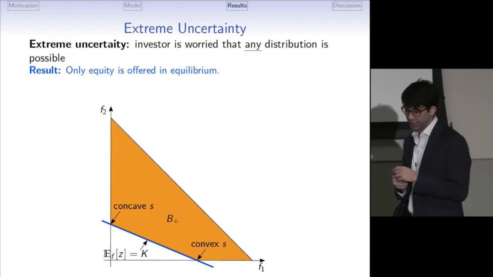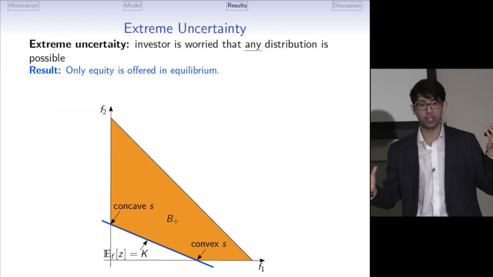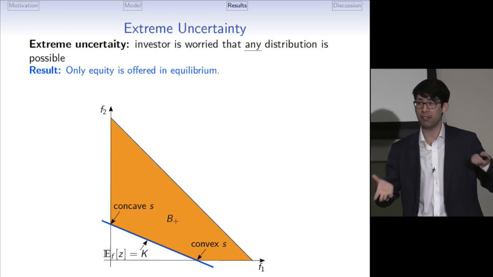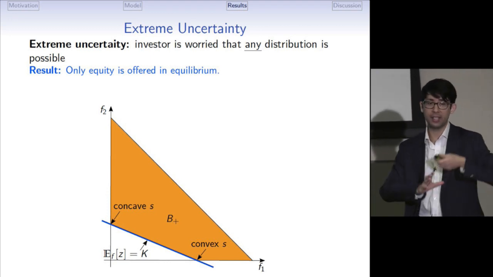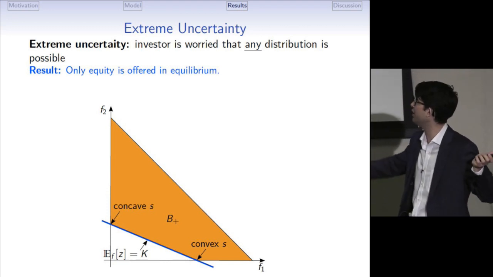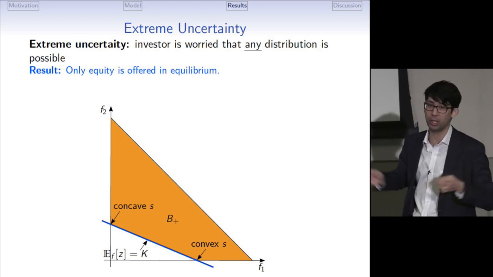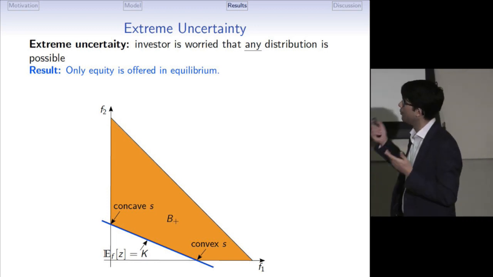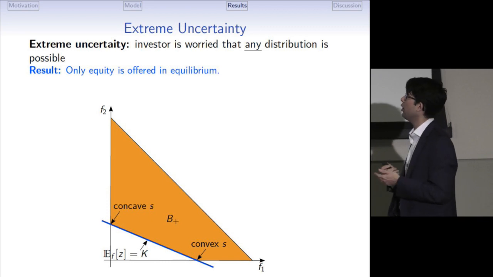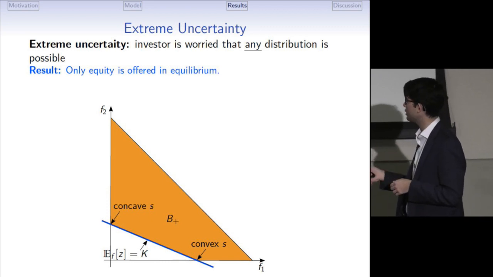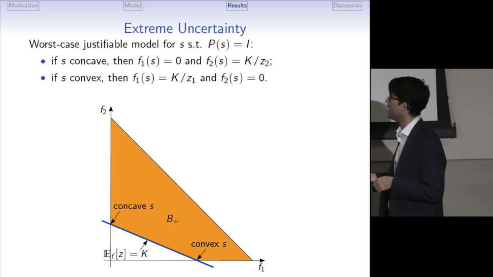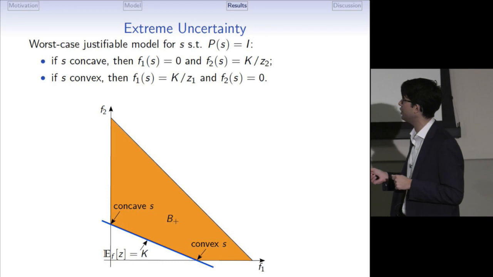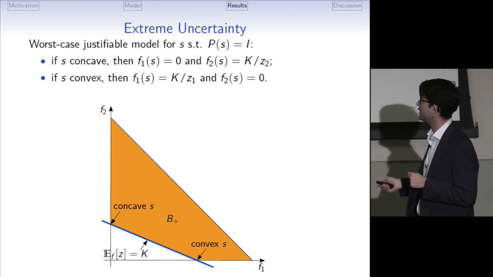Okay, so a more interesting case is when we have a large uncertainty, so some distributions in the uncertainty set have negative NPV. Let's start from the extreme case when the uncertainty is so large that the investor considers all distributions possible. In this case, as I showed before, only equity is offered in equilibrium, and it's offered in this region. And so by the pricing lemma, to determine the worst case justifiable model for every security, you need to minimize its value on this set B+.